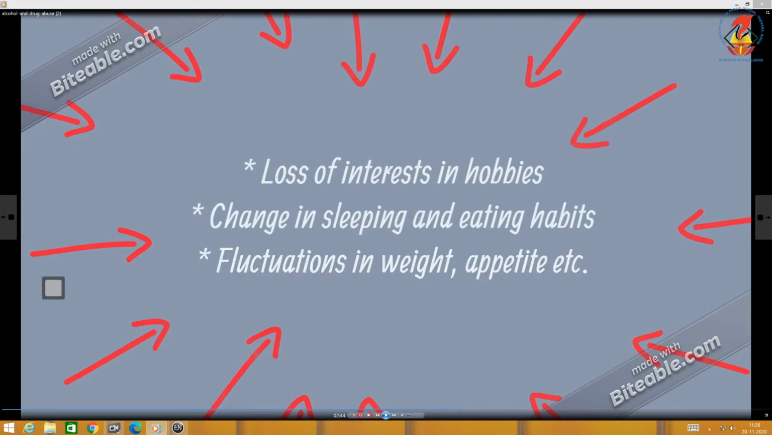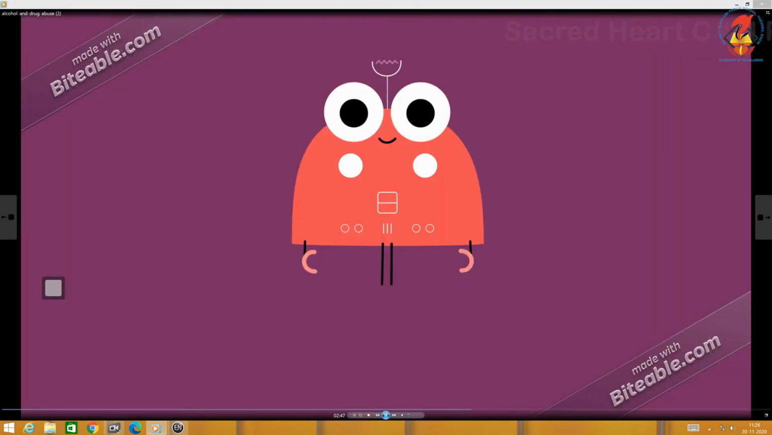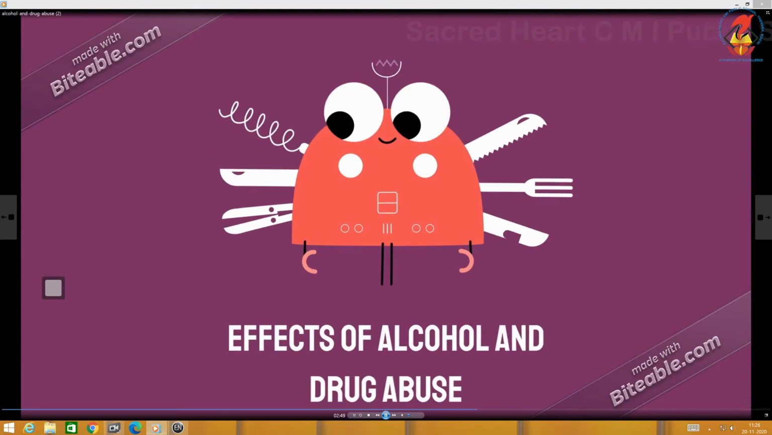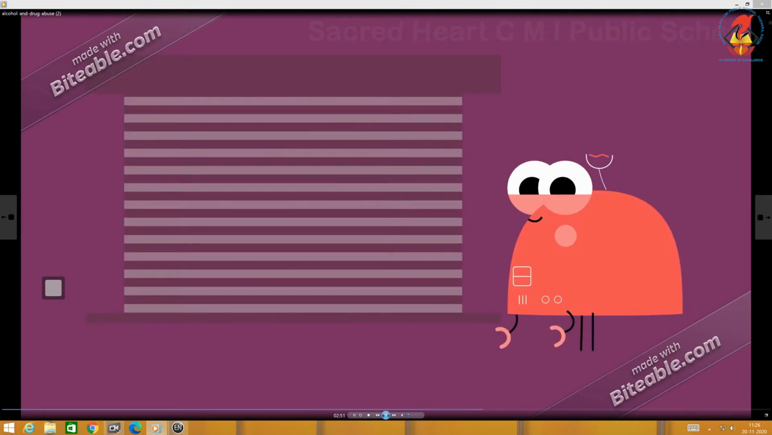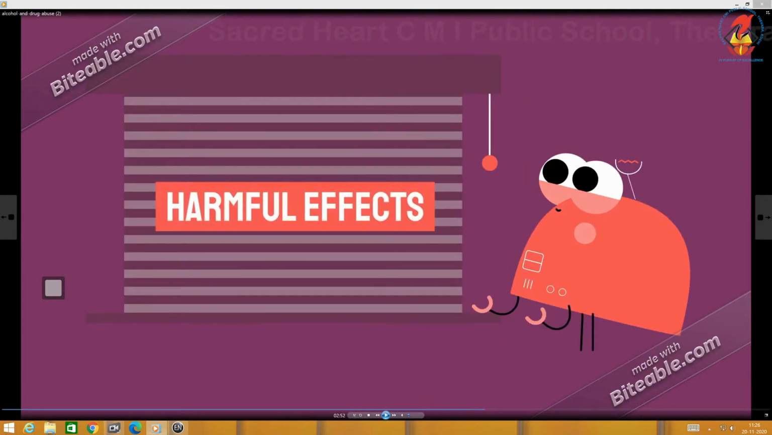Loss of interest in hobbies, change in sleeping and eating habits, and fluctuation in weight and appetite, which is unexplainable. So, weight loss and appetite which is unexplainable. Effects of alcohol and drug abuse. First, we will deal with the harmful effects of drug and alcohol abuse.